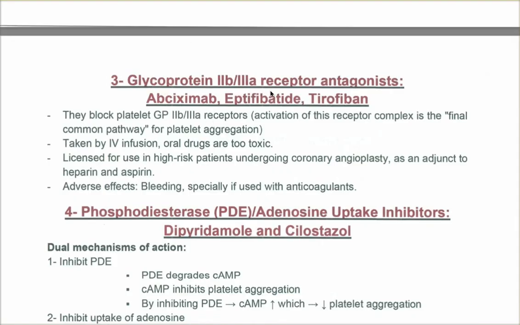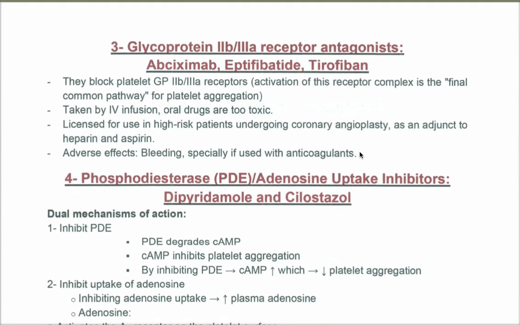Glycoprotein 2B3A receptor antagonists block the receptor because it is important for platelet aggregation. They are given through IV infusion, not orally, because they are not effective orally. They have been licensed in high-risk patients undergoing coronary angioplasty, and they are taken with heparin and aspirin as well. The adverse effect is bleeding, especially with anticoagulants.